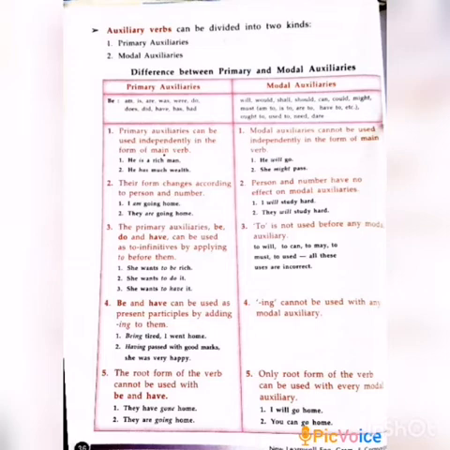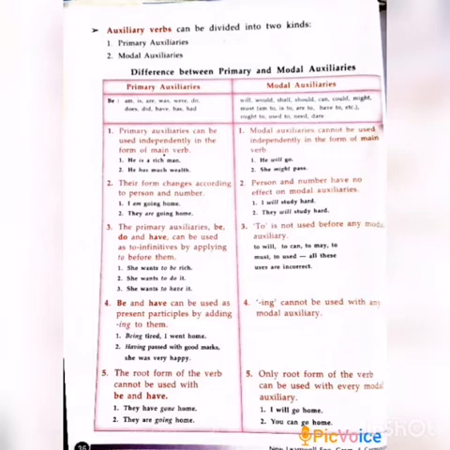And the second one, the form of primary auxiliaries changes according to person and number. For example, I am going home, they are going home. Here for I, which is singular, we use am, and for they, the plural, a group of persons, we use are. So the form changes according to the number. But person and number have no effect on modal auxiliaries. I will study hard, they will study hard. It is considered both for singular and plural. For the first person or the second person, the modal auxiliaries never change.